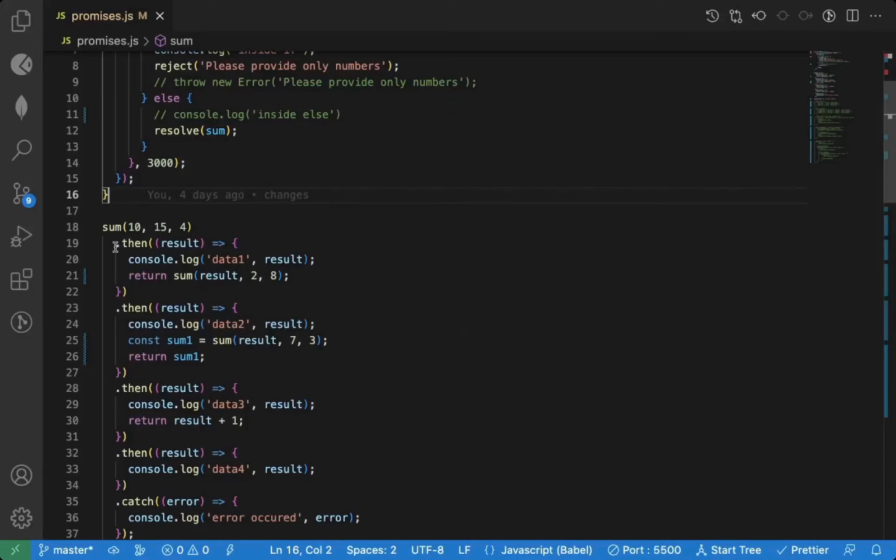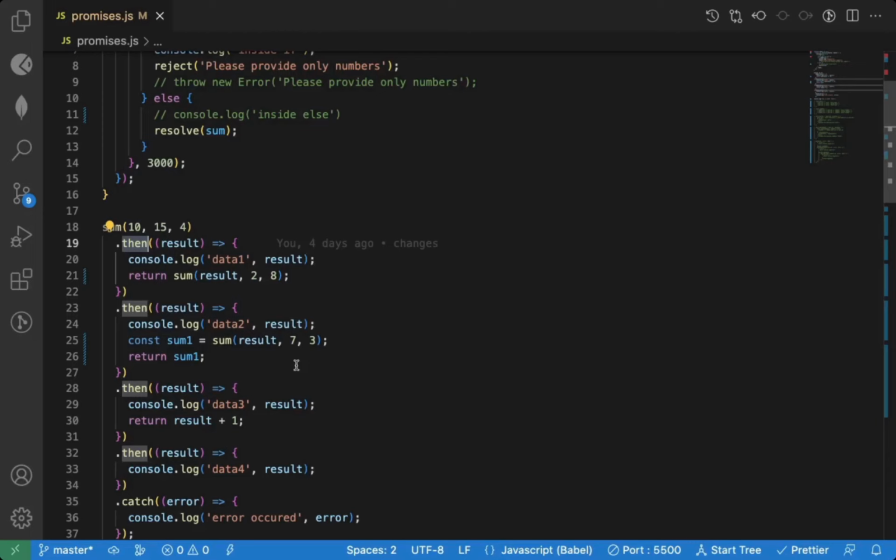So as we have seen, each dot then will execute one after the other. The result of the previous dot then is passed to the next dot then. But if you have something that is dependent on the previous result, then you can't depend on this. There is no guarantee that each next dot then will execute after the previous dot then. They are executed by default.